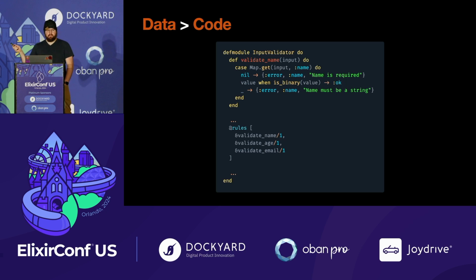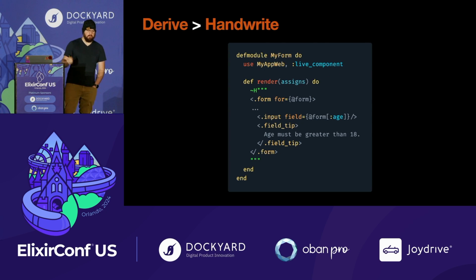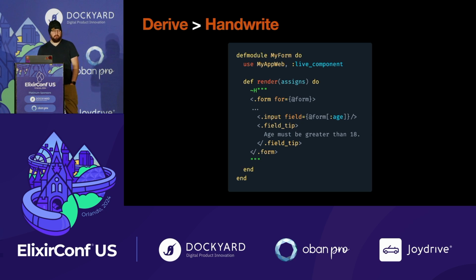And you can see that those two things I showed you would not be possible in this one. You would have to refactor this code to validate one field or to write all error messages. So let's talk about derive over handwrite. This is an example of, in your UI, you're going to show a field tip underneath the age field that says, hey, here's what the rules are. Almost like a password validation or something like that.